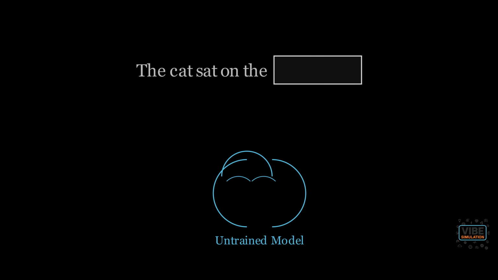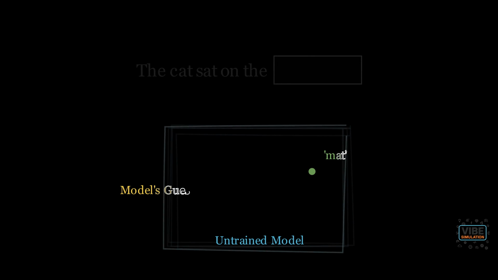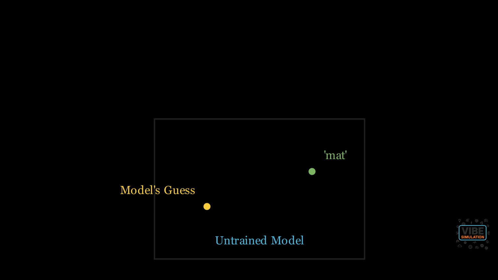So how does a model learn this geometry? The process begins with a simple game. We give the model an incomplete sentence like "the cat sat on the," and we ask our untrained model to make a guess. We can think of all possible next words as points in a prediction space. The correct answer, "mat," sits at a specific point in this space. The model, being untrained, makes a guess that's somewhere else entirely. The difference between the guess and the correct answer can be thought of as an error vector.